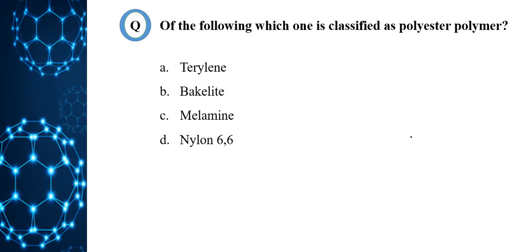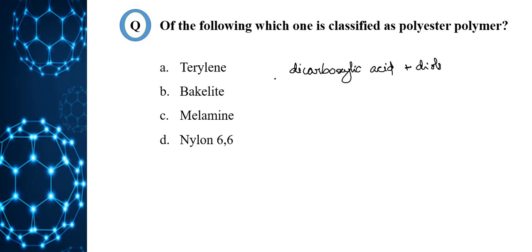Polyesters are the condensation product of dicarboxylic acids and diols. You should know what polyesters are. It is a condensation polymer product of dicarboxylic acid and diols. We have already discussed the preparation of terylene, which is also called